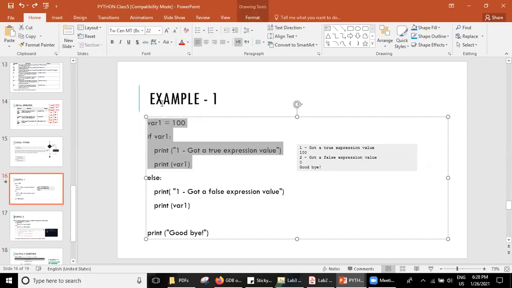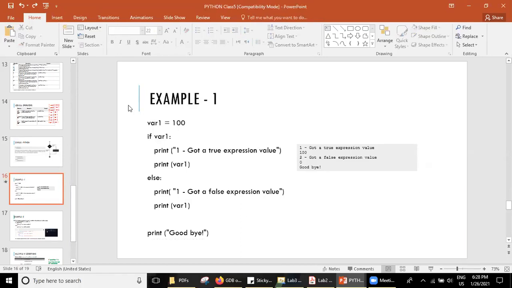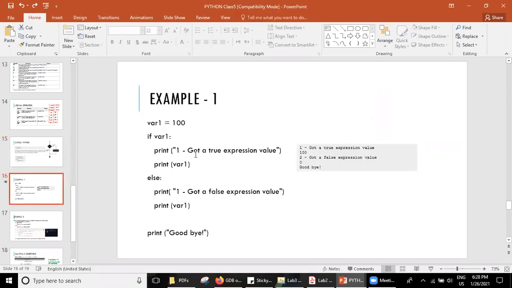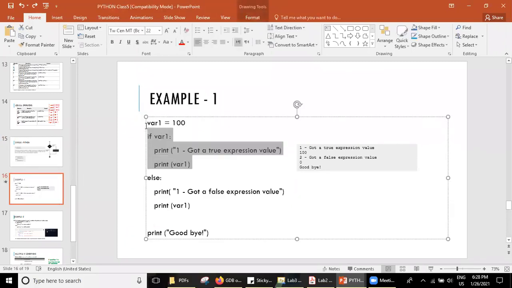Is a colon a must here after the if and else? No, in the if condition and in the else condition, I can see some colon. Is it mandatory? You have to use the colon. Even if you don't use it, that's not a problem. But as far as I have seen, everywhere they use the colon. In C++, you don't require the colons. You can use flower braces. Even if you don't use them, that's not a problem.